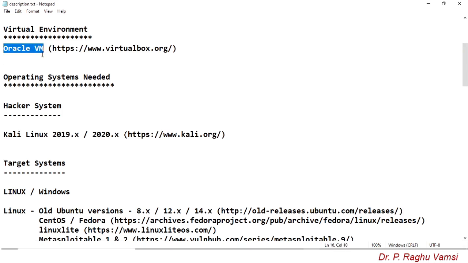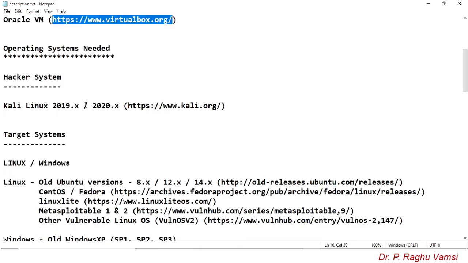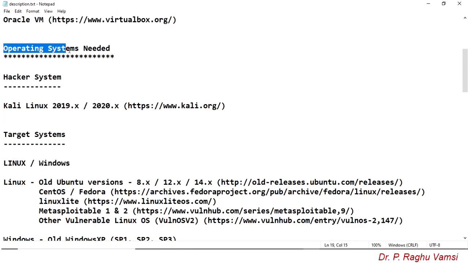We are going to use Oracle VirtualBox. In the last video I presented how to download and install it. Along with this, we require some operating systems. The operating systems needed for setting up the virtual lab: one is the hacker system. The hacker system is the one from which you practice penetration testing methods or ethical hacking methods, for which the most suitable operating system is Kali Linux. This is based upon the Debian kernel.